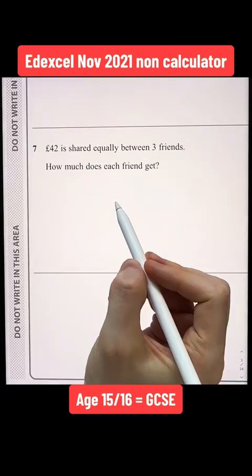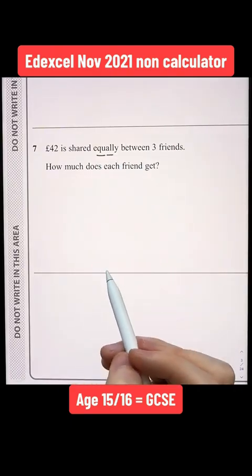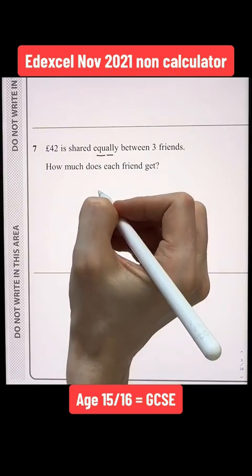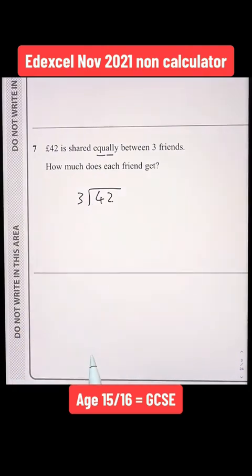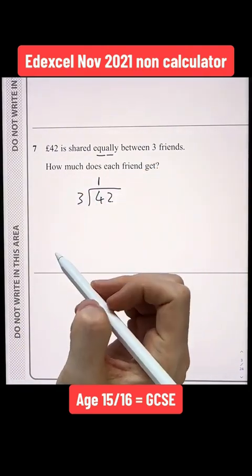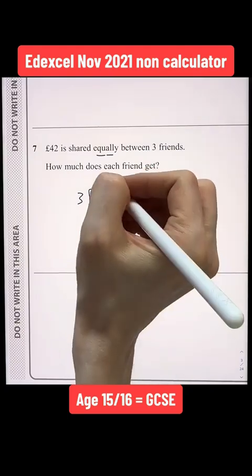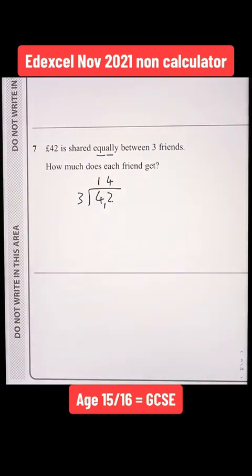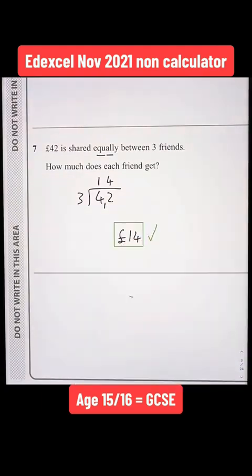Question 7. £42 is shared equally between 3 friends. Work out how much each friend gets. Therefore I'm going to divide 42 by 3. The number we're dividing by always goes outside the bus stop. How many 3s go into 4? It goes in 1 whole time, as 3 times 1 is 3. As I have 4, the remainder is 1. How many 3s now go into 12? Well, 3 goes into 12 4 times, as 3 times 4 is 12. Hence, each friend gets £14.